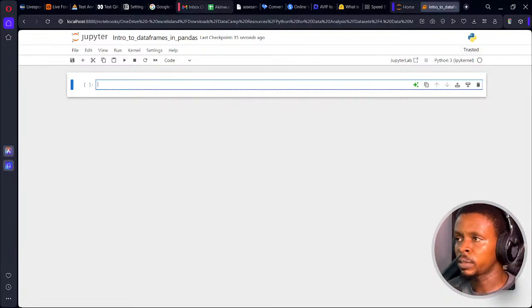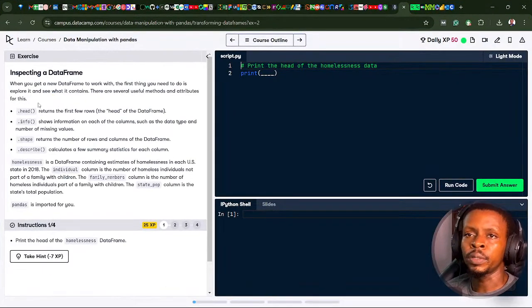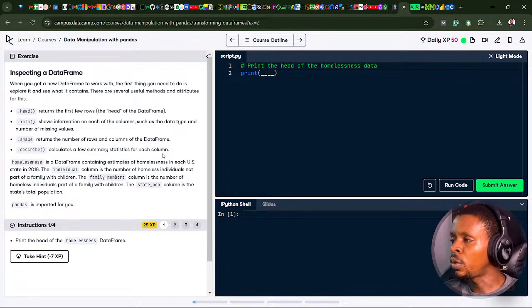So let me just read the instruction first. So when you get a new data frame to work with, the first thing you need to do is explore it and see what it contains. There are several useful methods and attributes for this. We have .head, which returns the first few rows, the head of the data frame. .info shows the information on each of the columns, such as the data type and the number of missing values. .shape returns the number of rows and columns of the data frame. .describe calculates a few summary statistics for each column.